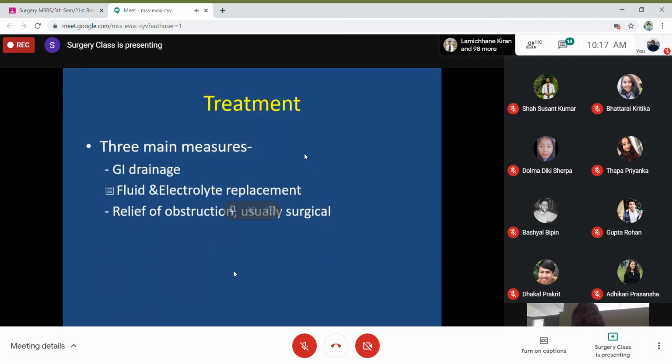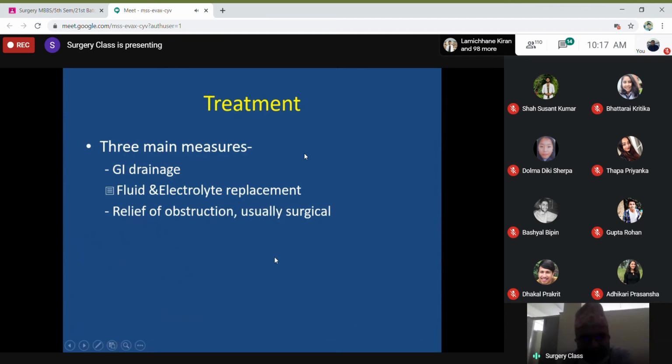Okay, then treatment. Usually the treatment of acute intestinal obstruction is straightforward. Main part of the treatment is resuscitation. So your investigation and primary treatment go hand in hand. As you attend the patient in the emergency, you start IV line, you start IV fluids, you give the patient some analgesic for pain relief, you give IV antibiotics, then you put a nasogastric tube for GI drainage, okay, NG tube. Then you put a Foley's catheter for urinary output monitoring.